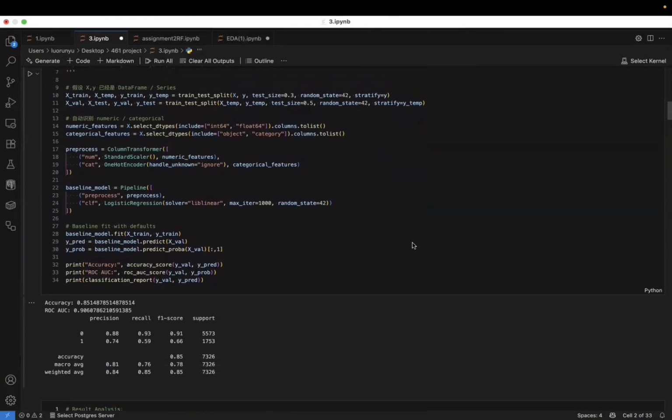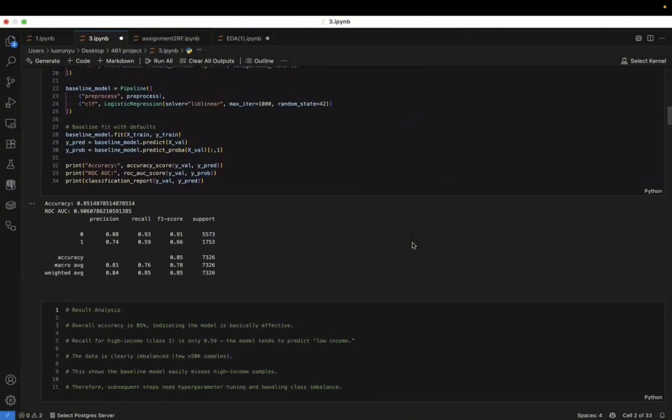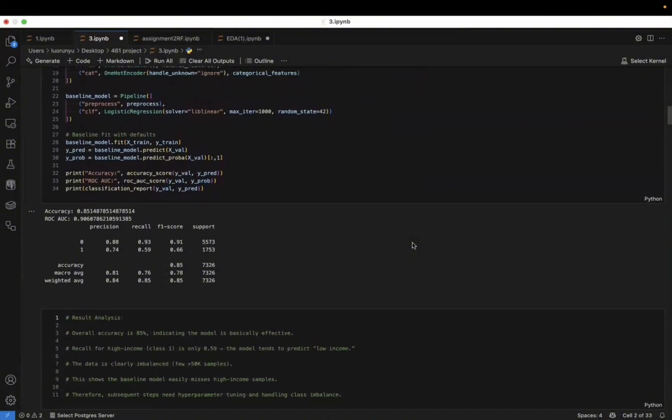First, we trained an untuned baseline model. Let's look at this result. The accuracy is decent at 85%. However, if we look closely at the minority class, the recall is only 0.59. This means our model is missing more than 40% of the high-income individuals.